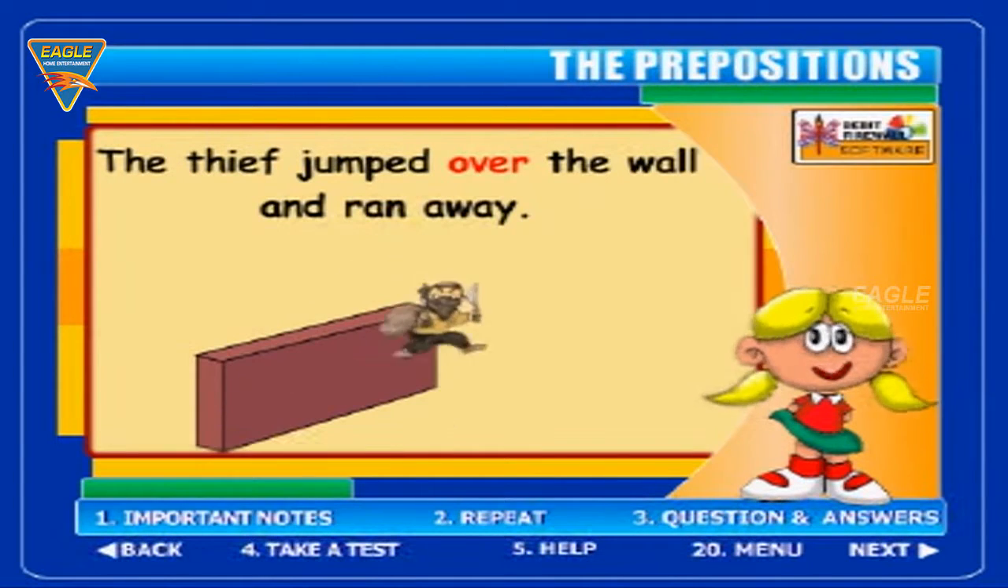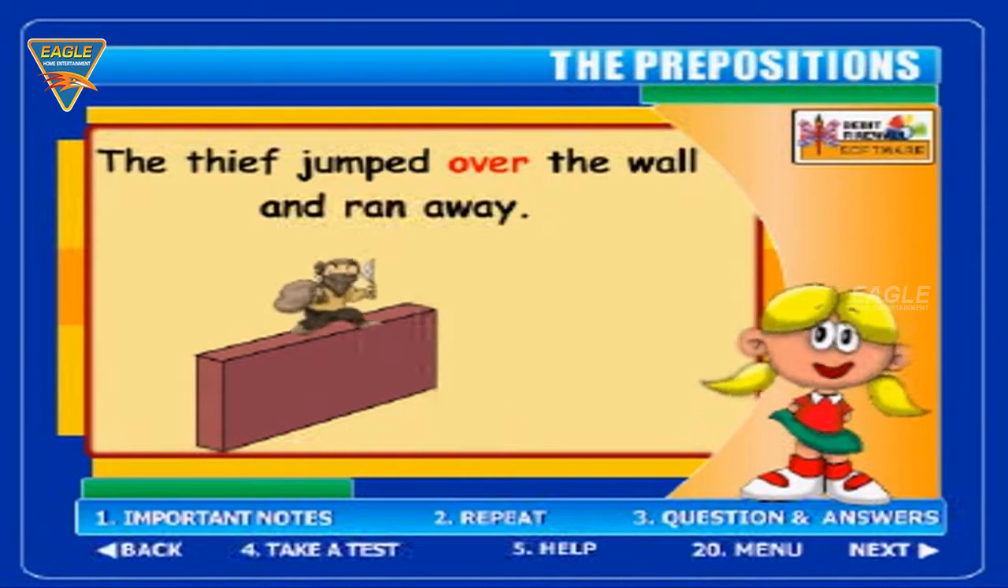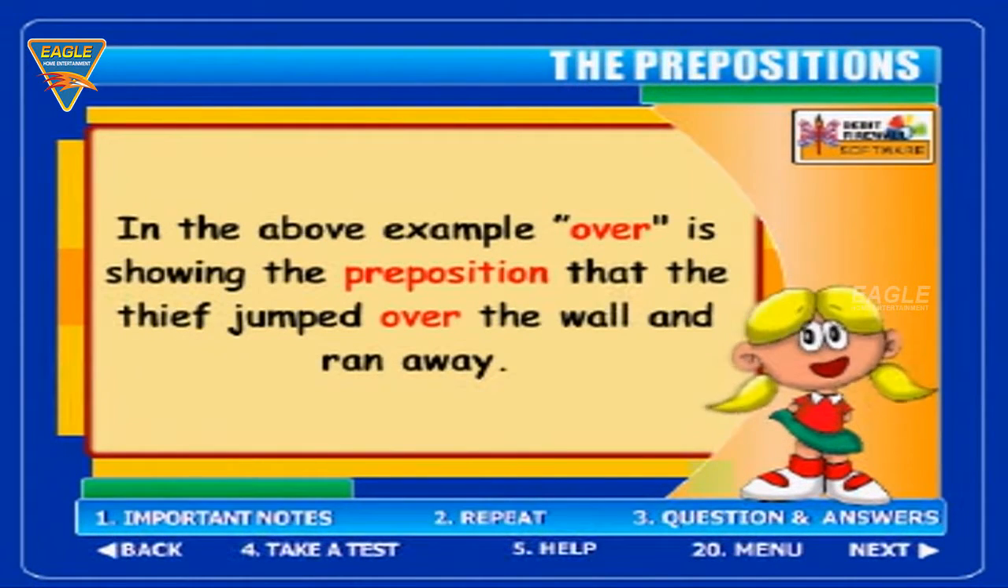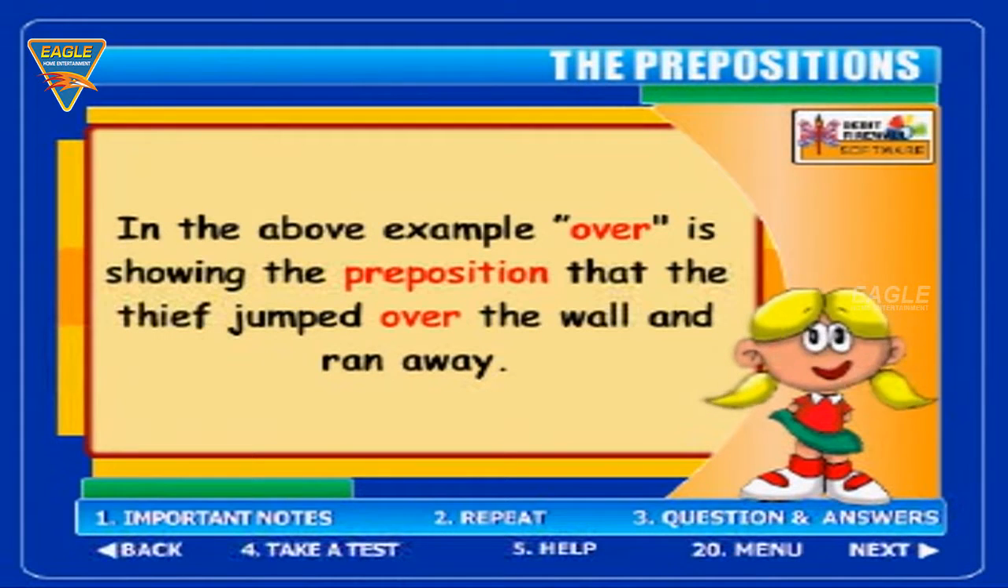The thief jumped over the wall and ran away. In the above example, over is showing the preposition that the thief jumped over the wall and ran away.